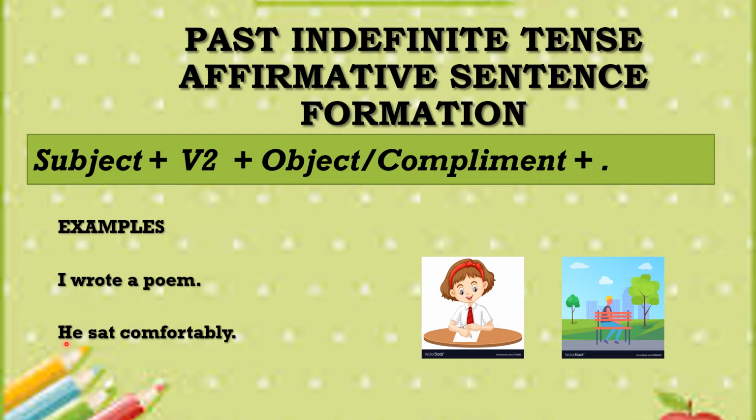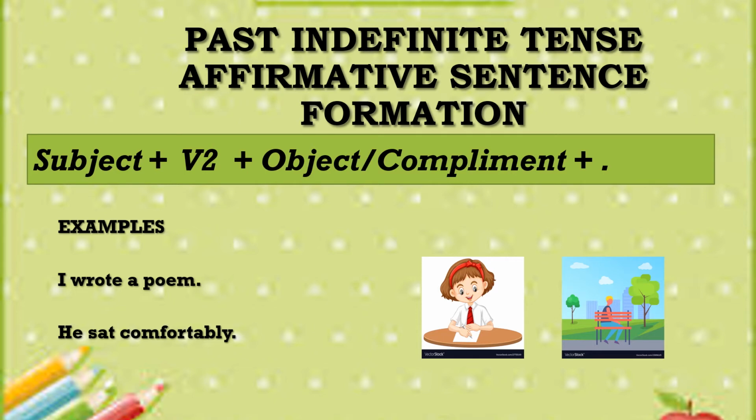Now look at the second one. He sat comfortably. So he here is the subject, sat is the second form of the verb, and comfortably is the complement in the sentence. So now I hope that you better know the formation of the affirmative sentence of past indefinite tense.